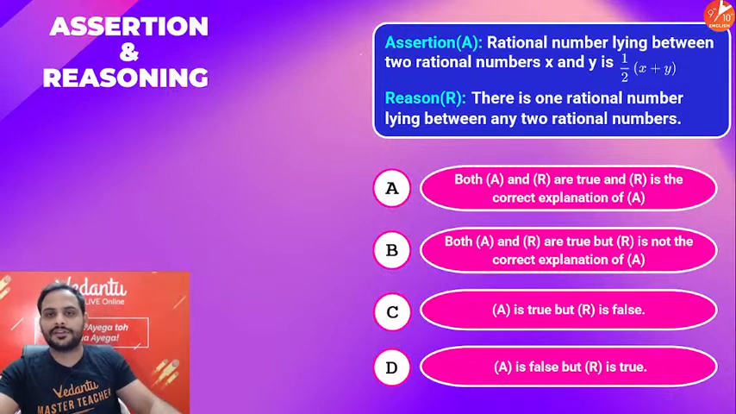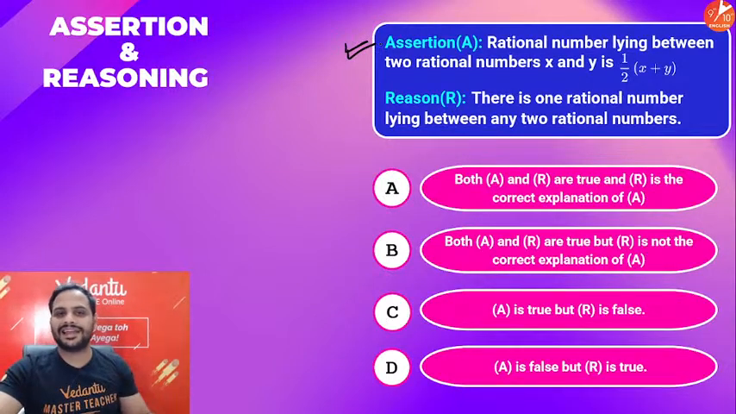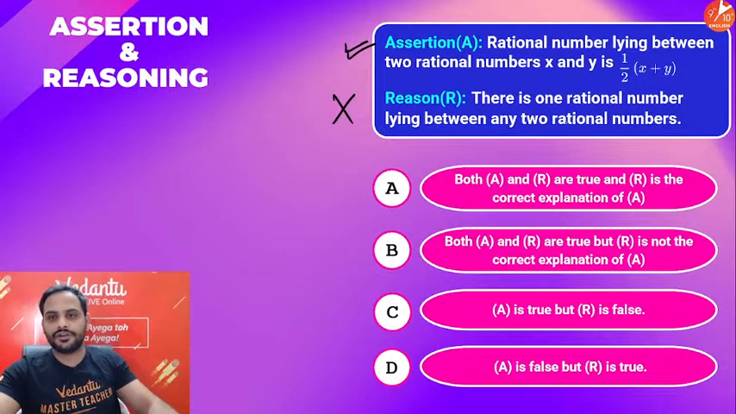Dekho beta, in this first is correct. I think the first question we have used it. Assertion: a rational number lying between two rational numbers x and y is half of x plus y. Reason is definitely false because not only one exists. No, there are infinite rational numbers lying between any two rational numbers. So assertion is true, reason is false.